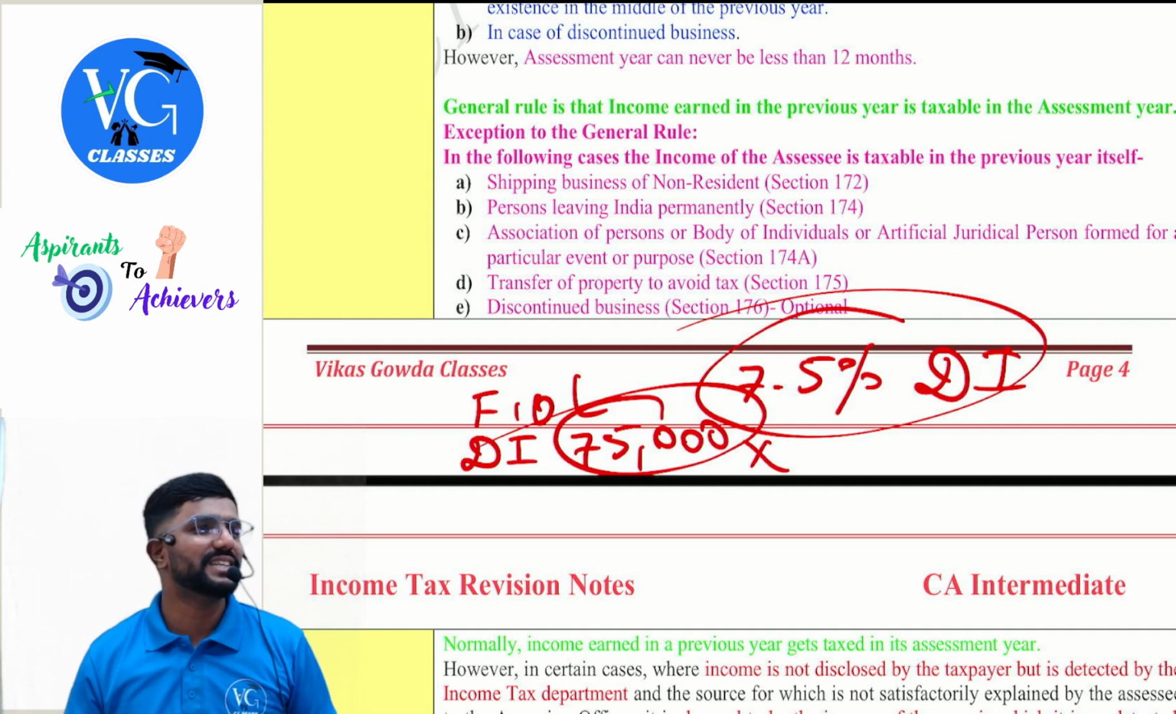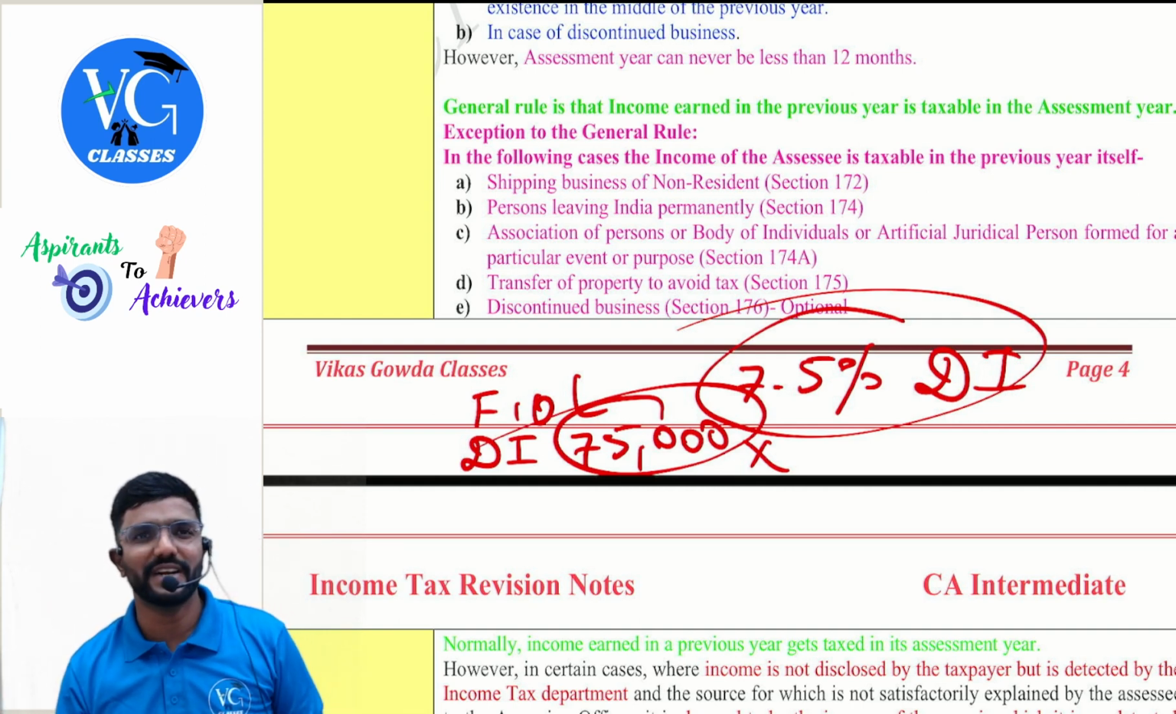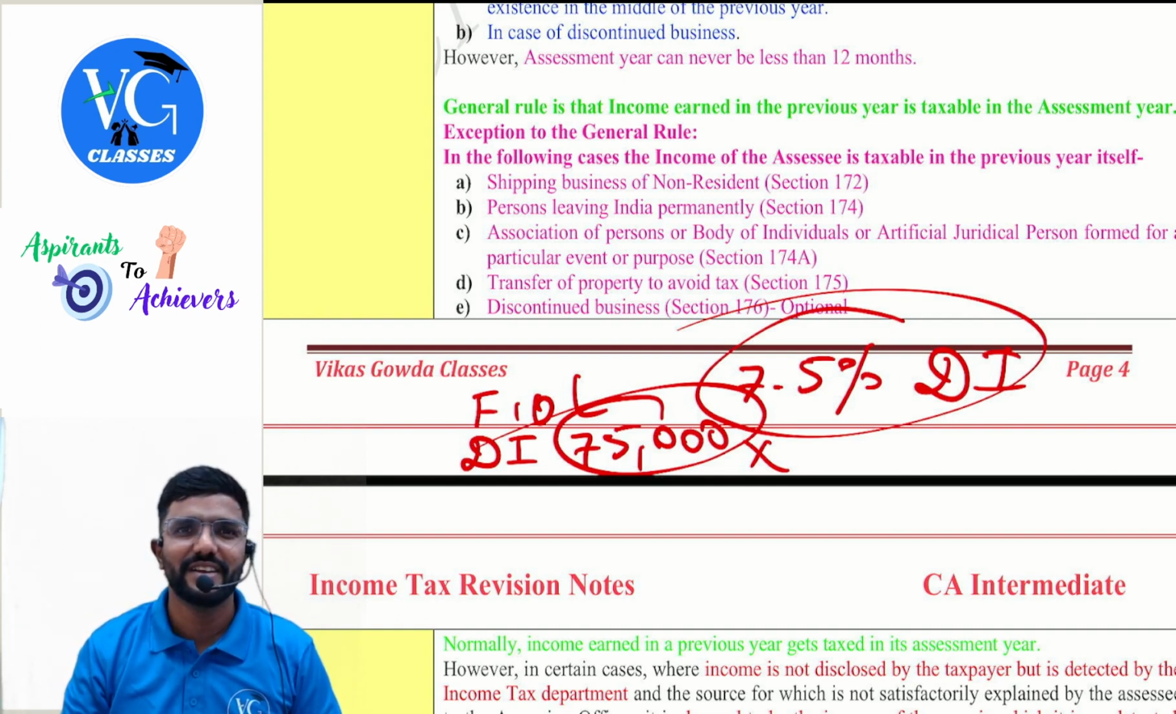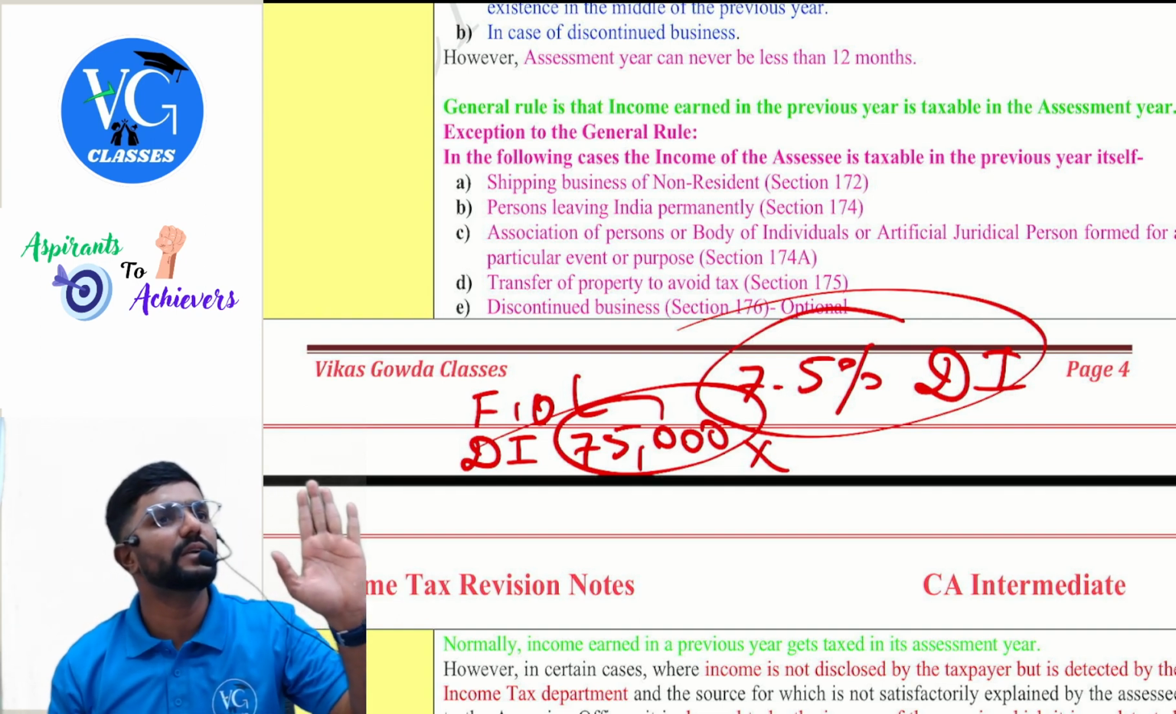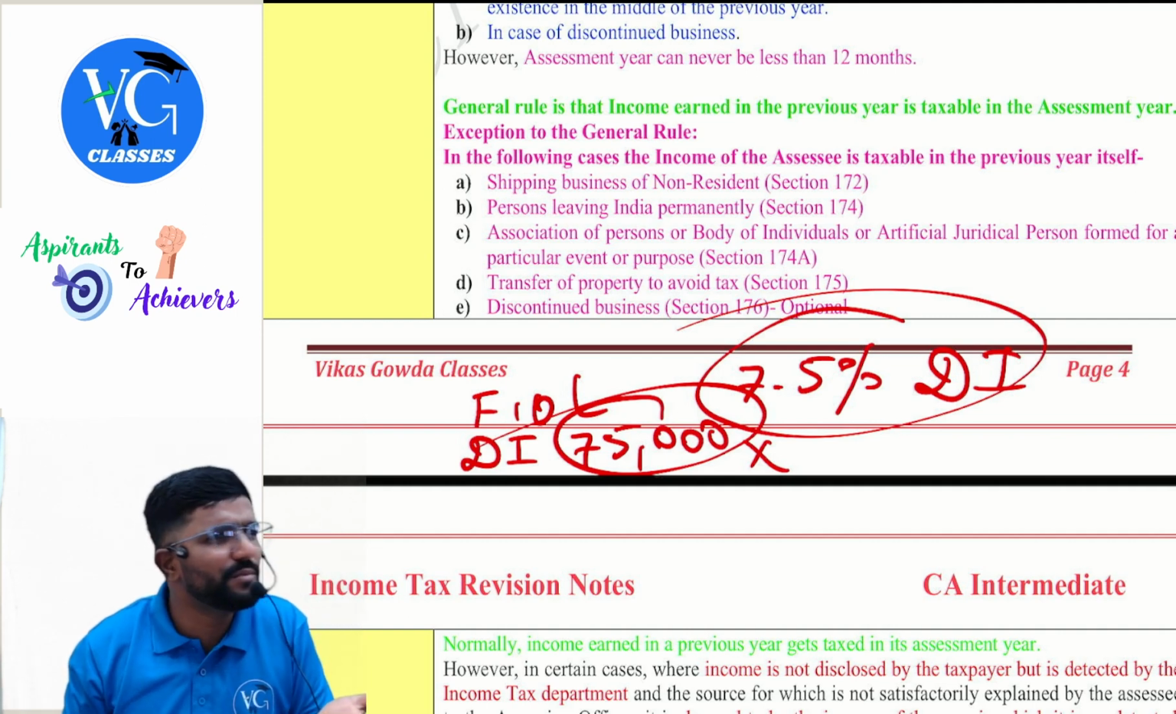Why, sir? Simple logic. Guys, these guys are coming from outside India, carrying goods and passengers from India to foreign country. They maintain books of accounts in their country. Now I cannot ask, hey, what is your profit? Pay tax on it. They would not have maintained books of accounts here.